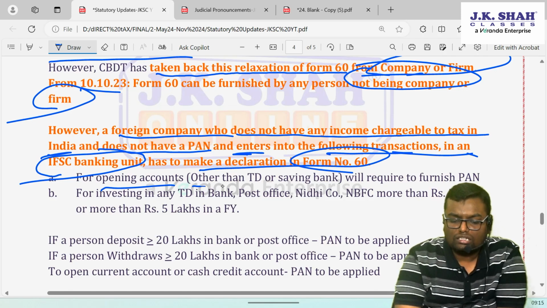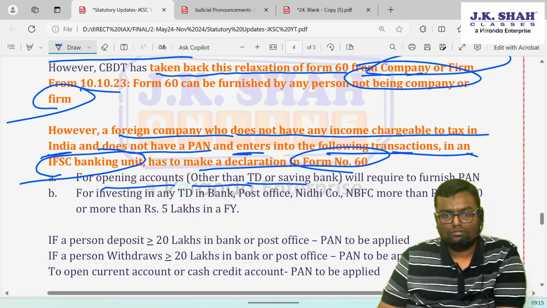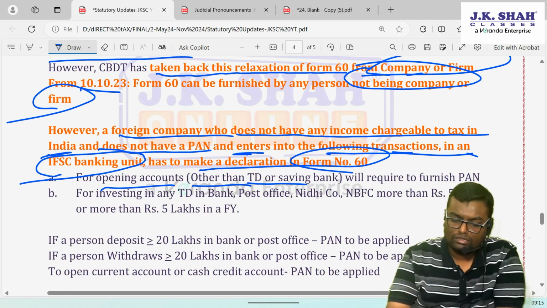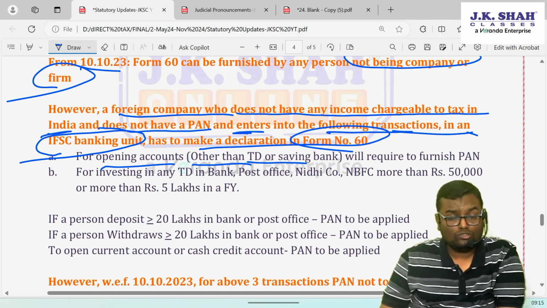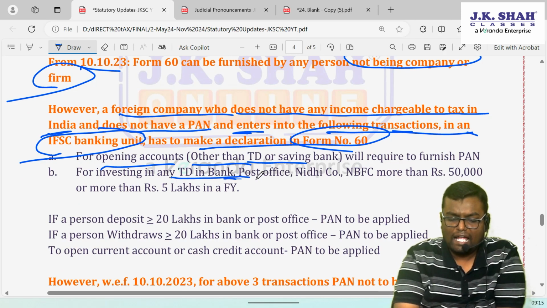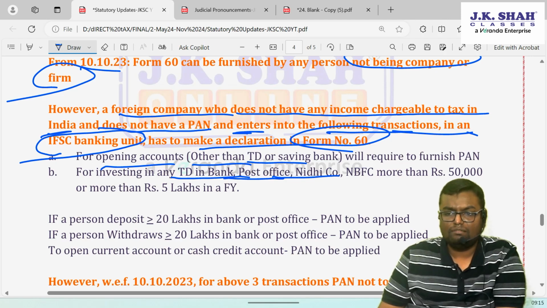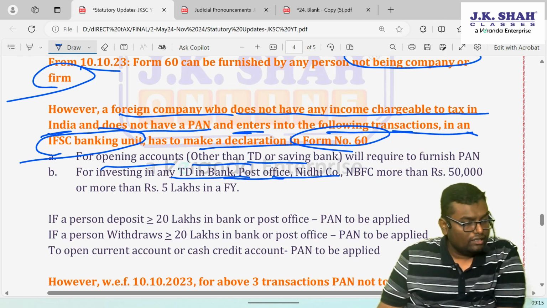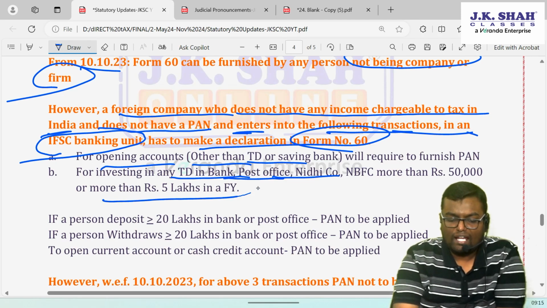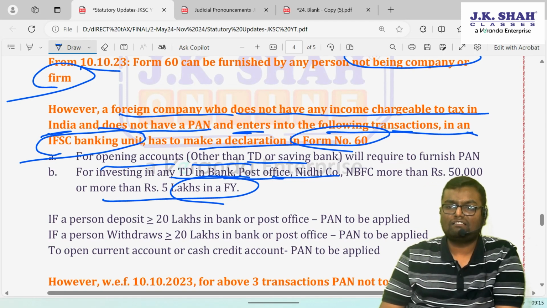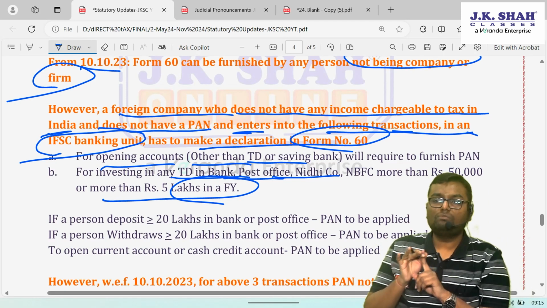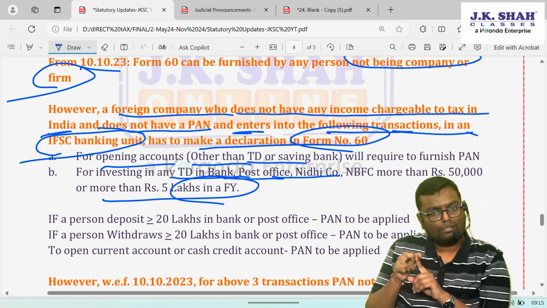For opening an account other than a term deposit or saving account, like a current account or cash credit account, they can furnish form number 60. Or for investment in a term deposit in a bank, post office, nidhi company, NBFC of more than 50,000 in a single transaction or more than rupees 5 lakh in a financial year, they can also now furnish form number 60. So remember the first thing: form number 60 cannot be used by a firm and company.